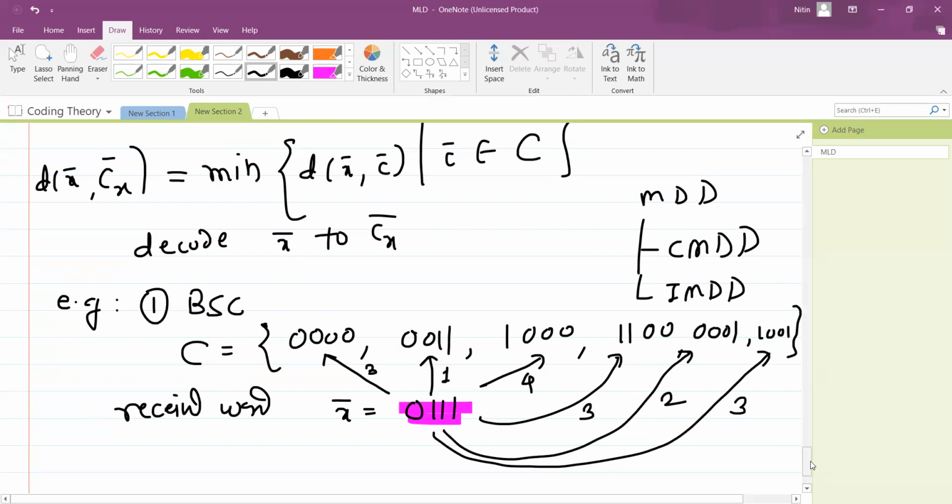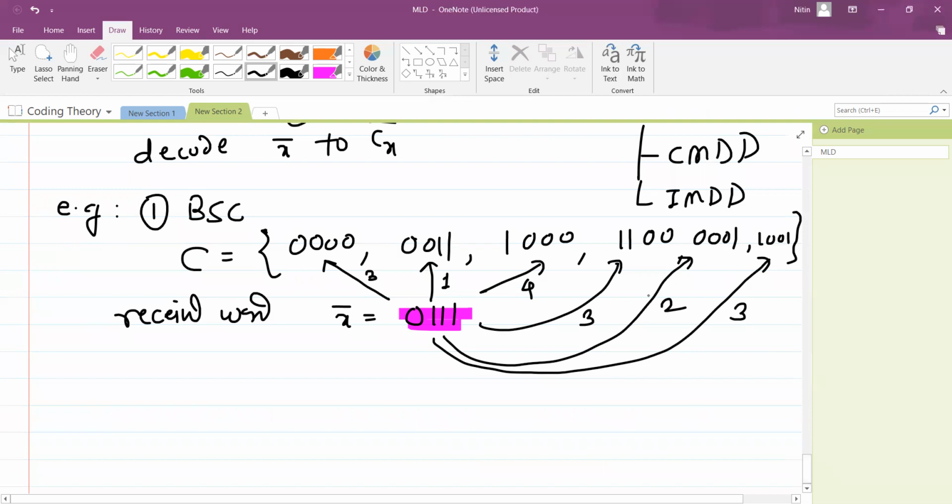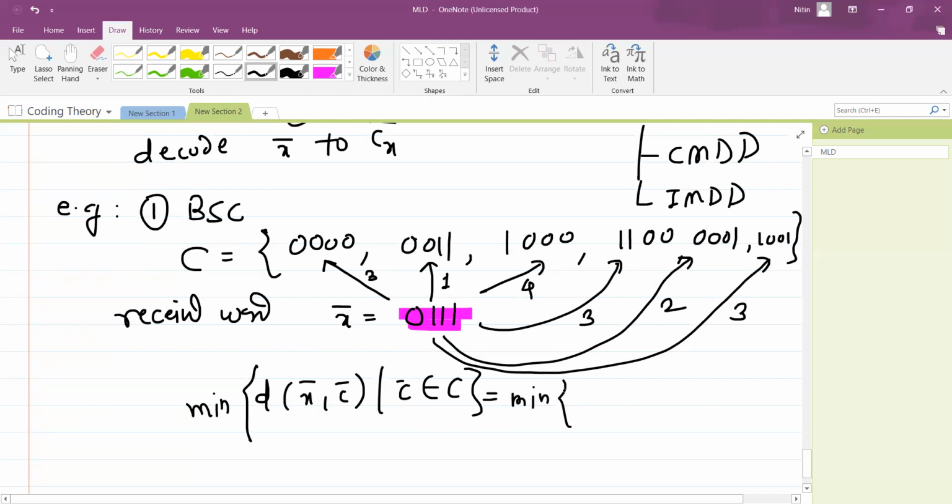And you can just see that among these distances, which distance is minimum? This distance is minimum. So what does this rule say? We are doing d of x bar comma c bar, such that c bar belongs to C, and we are going to find the minimum out of that. So the first distance is 3, then 1, then 4, then 3, then 2, and 3. Among that, the minimum is 1. But that minimum of 1 is achieved because of the distance between these two.